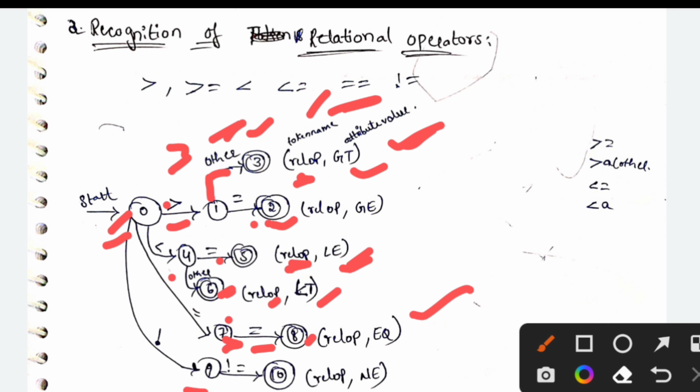Apply 9 on 0, and that is not equal to. Here we need to write not, and here equal to we need to mention. 10 is the final state, relational operator and not equal to. These are the relational operators.